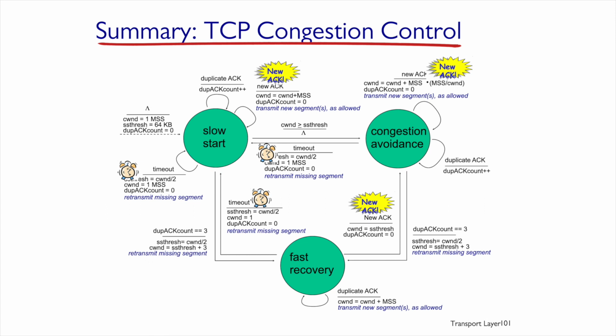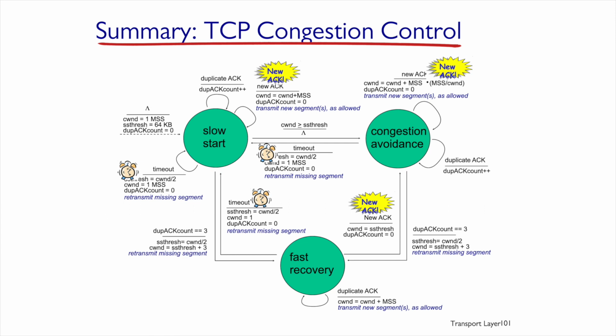Now, the moment that a new acknowledgement comes in, we need to increase the window. How do we increase it? After every ACK, we increase it by an MSS. That is why it grows exponentially. Dup ACK count is reset to 0, and we send one segment or more as we're allowed.